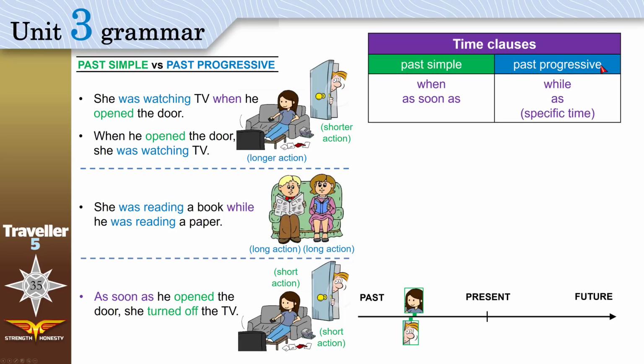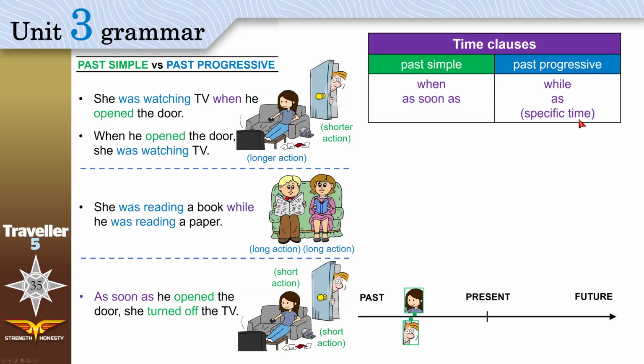Now, with past progressive, we use while or as. They give the same meaning. Can we put as here? Yes, she was reading a book as he was reading a paper. That is also correct. We also use past progressive when we talk about a specific time.